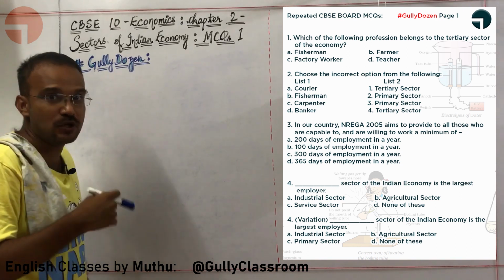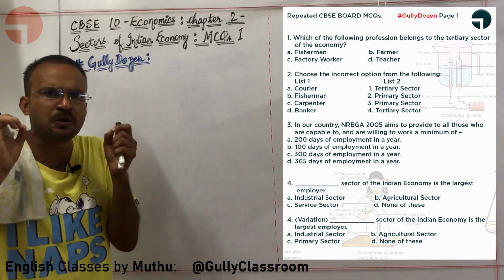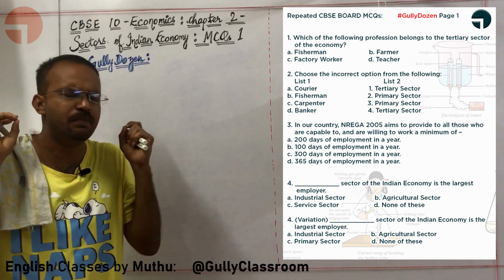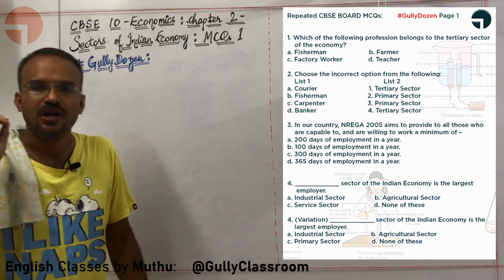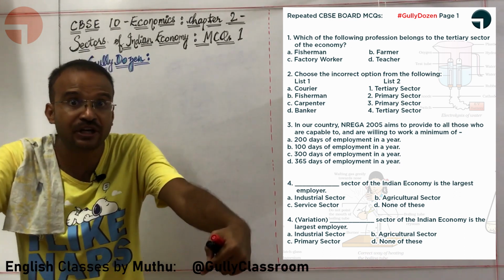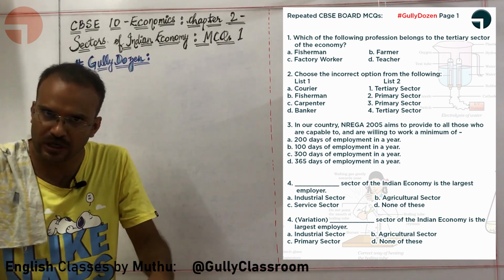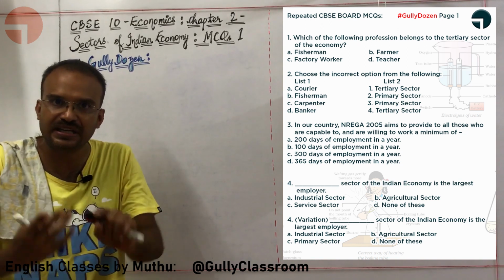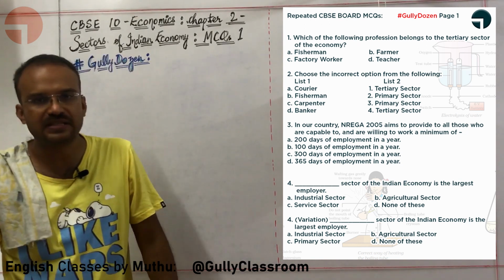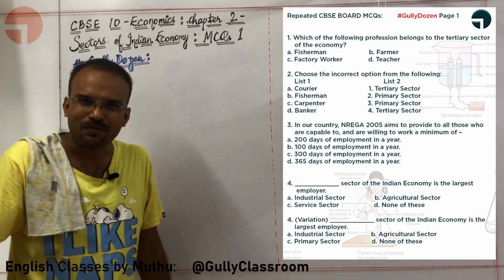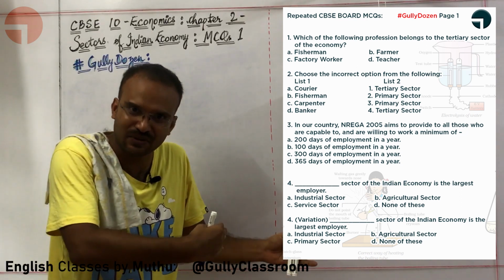So how am I supposed to listen to this Gully Dozen in the most optimal manner for the most beneficial output? This is what you are going to do. You can find all the 12 questions in the description. Go through those 12 questions that are used in this Gully Dozen. Mark the answers. Then continue this lecture with me.